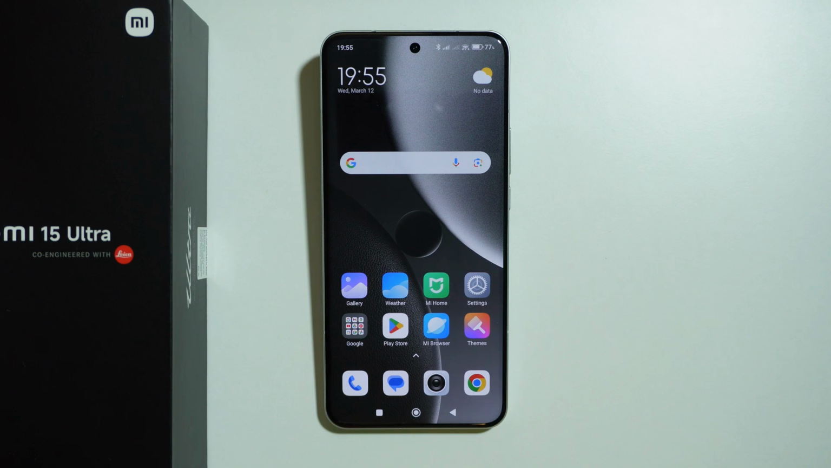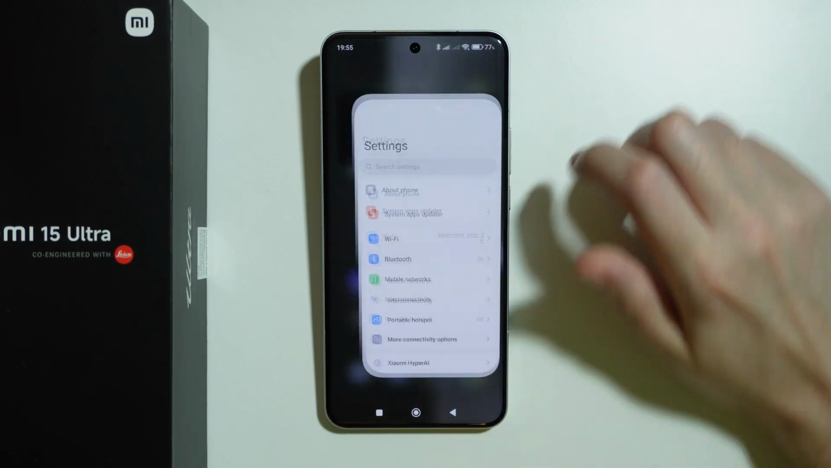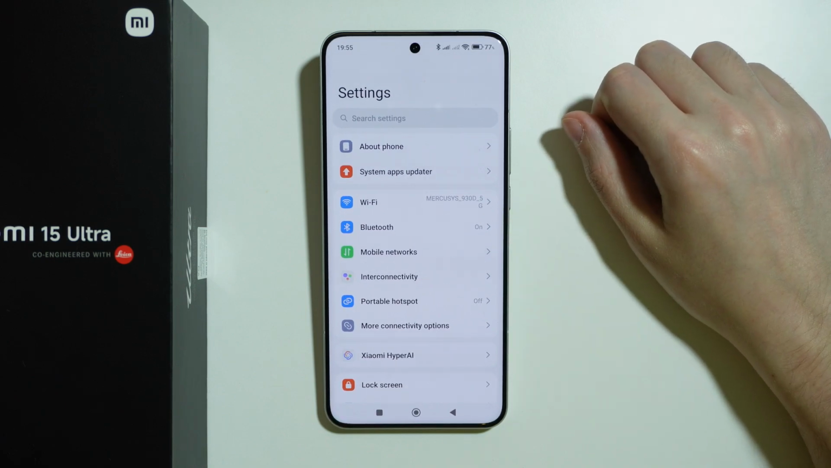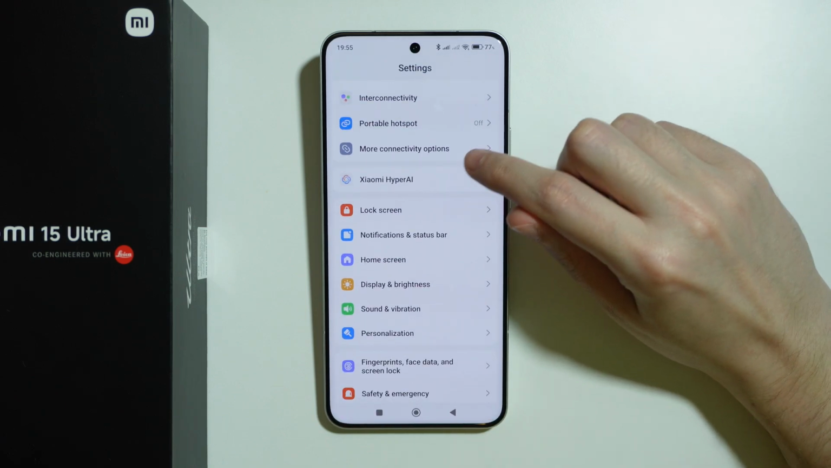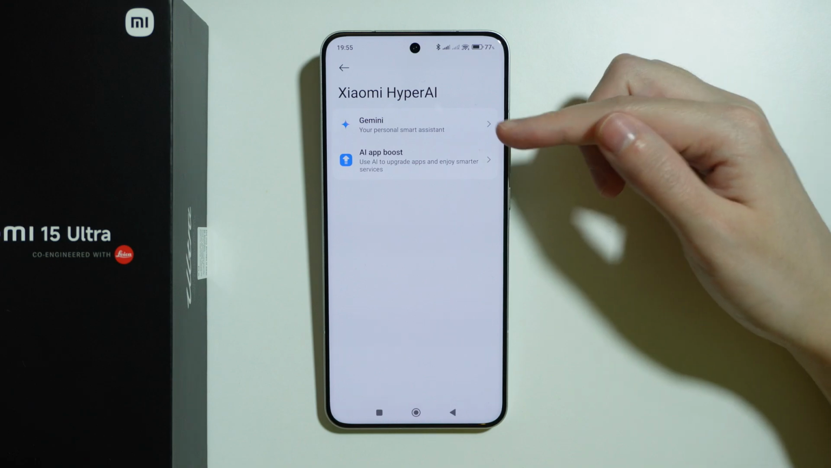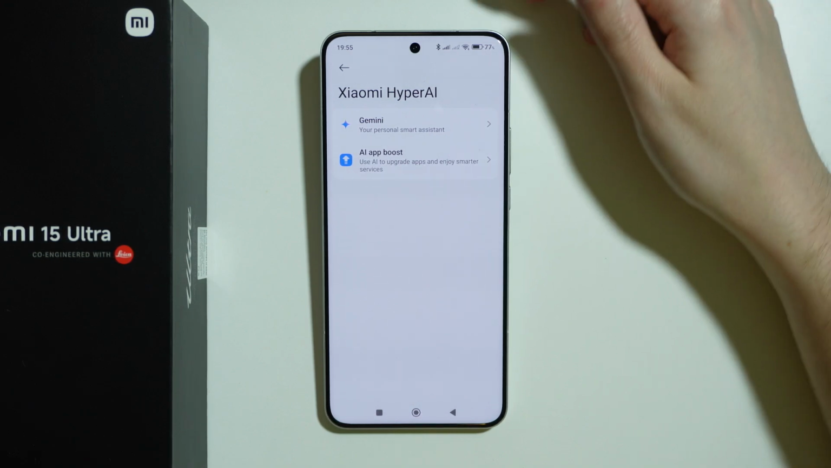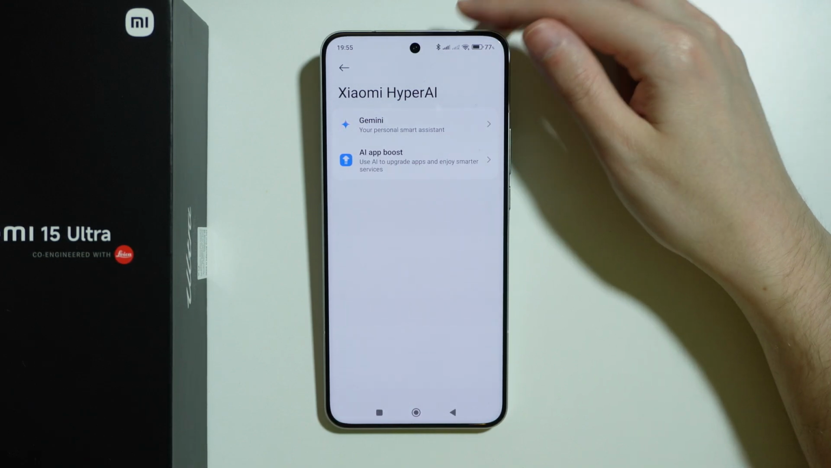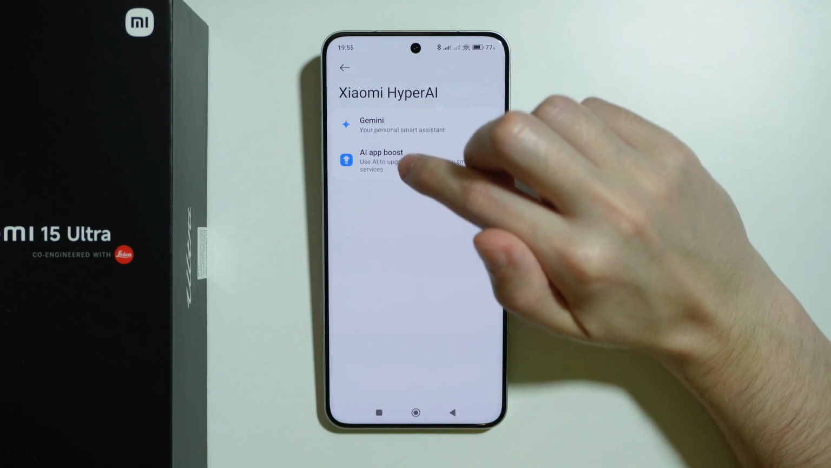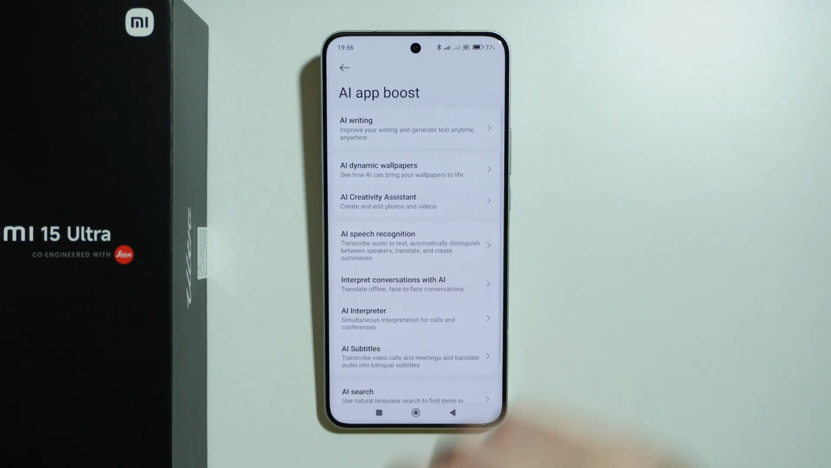If you're wondering if Xiaomi 15 Ultra has AI features, then the answer is yes. And we can read about all those AI features by going to settings, and then we can go to Xiaomi Hyper AI. And of course we have Gemini, but this is a pretty standard assistant that we have on the newest smartphones. But we can actually go to AI App Boost in order to find more stuff.